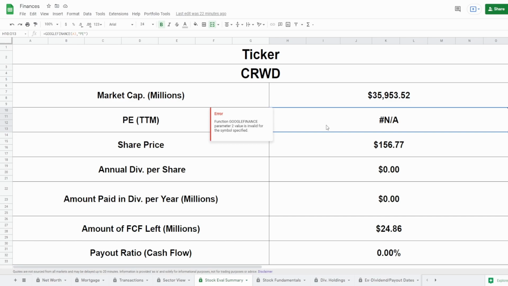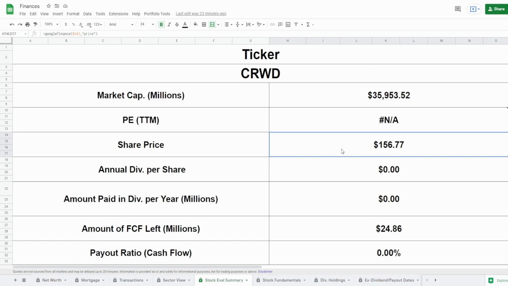The calculator does not work when it comes to analyzing companies that have negative cash flow. So unfortunately, can't really come up with the target share price when they have negative cash flow. But seeing that the PE and that their fundamentals are probably going to be really bad, the current share price, guys, is $156.77. Now, this to me is an absolute absurdity because, well, remember what you're paying for when you buy a company. You are paying for the company's fundamentals, and figuring out a good price to buy these fundamentals at pretty much makes the entire deal, right?